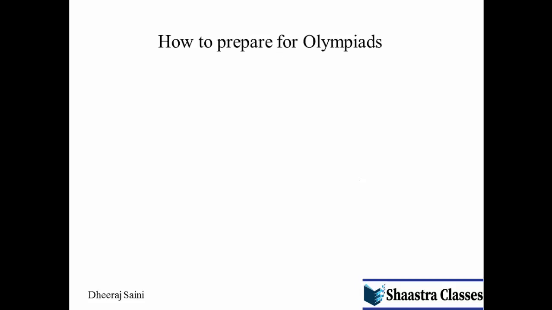Now this is the important point: how does one prepare for the Olympiad? There are a few points that you have to keep in mind when you prepare for the Olympiad. So let's have a look at it. The first and very important step in the preparation is to read the syllabus thoroughly. You have to know what topics are asked in the exam. This is really important because for Olympiad exams you have to study a lot of books and there is no way to study the entire textbook. So you have to be careful about the topics that you study from the books, and having a good knowledge of the syllabus will help you in that.